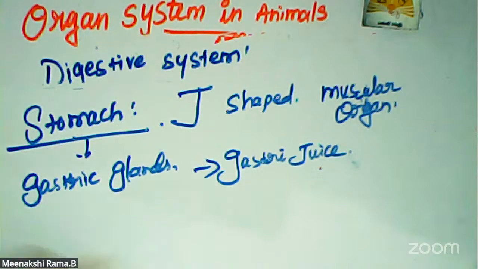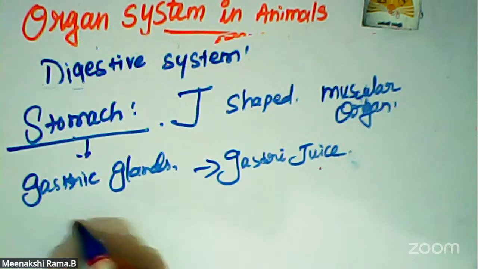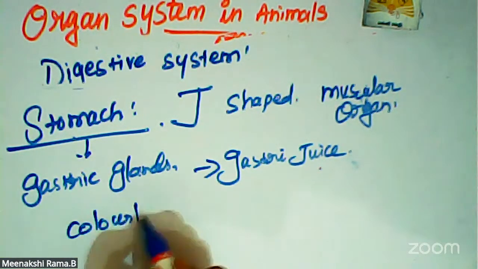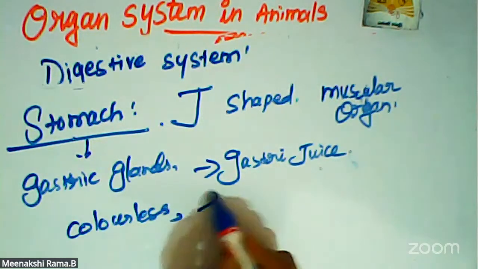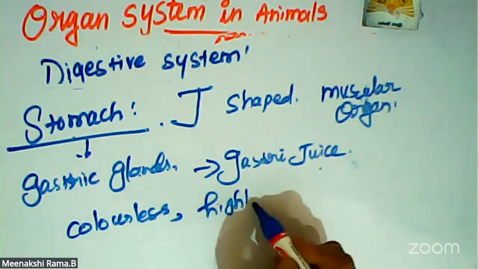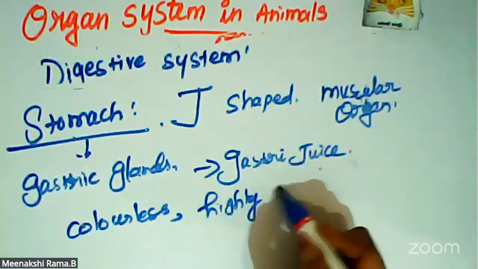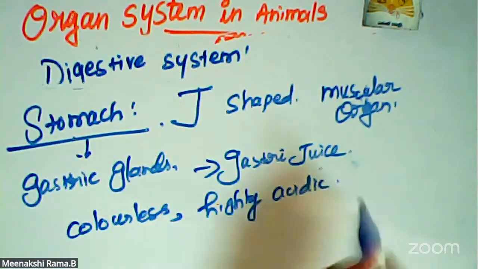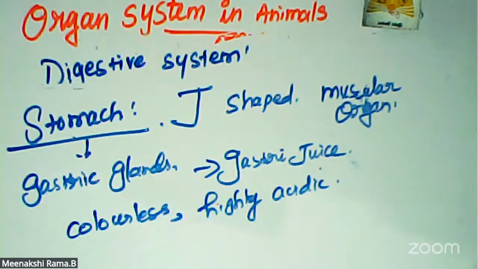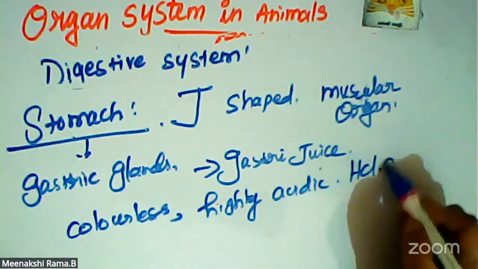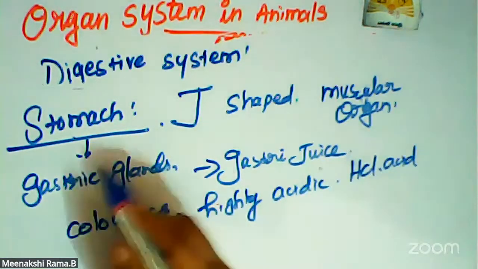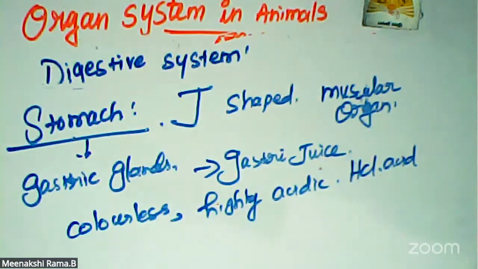So gastric juice is colorless and highly acidic in nature, and hydrochloric acid is also present in the gastric juice.